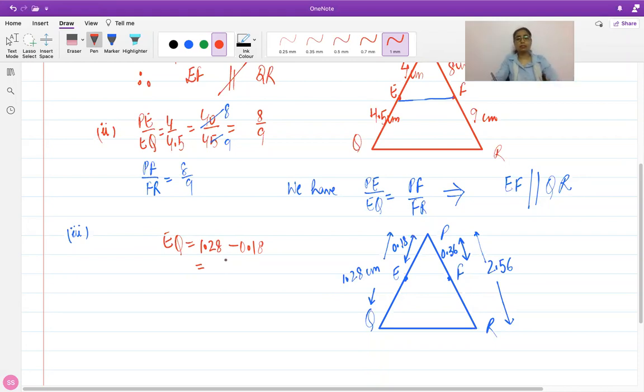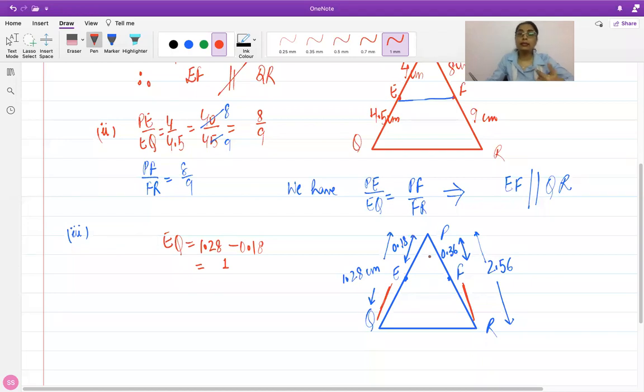Is the length 1.1? No, ma'am. Answer is 1.1. Okay, by calculating. Right now for this particular question, the first option is you can either calculate the length of these parts, EQ and FR, by subtracting the length of the second part from the total length. आप इनकी lengths obtain कर सकते हो, फिर आप parts की ratio निकाल सकते हो. Then you can check whether or not the ratio is equal or not. Now this could be time consuming because आपके दो steps हो जाएंगे. आप पहले sides जो missing हैं parts, आप उनकी length निकालोगे, उसके बाद आप ratio निकाल के verify करोगे.